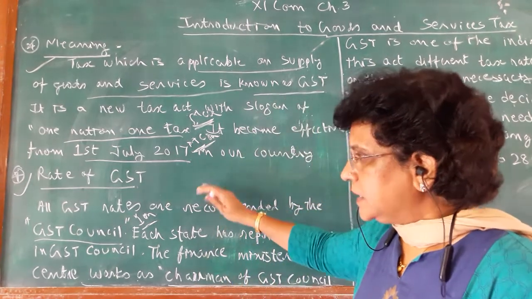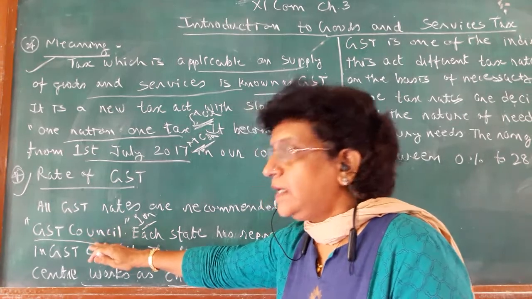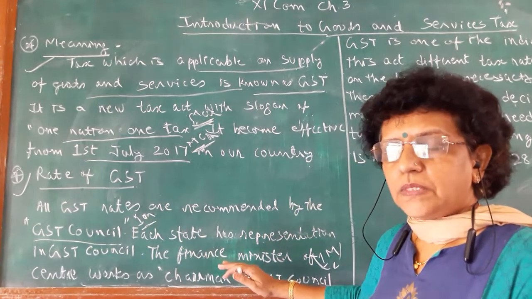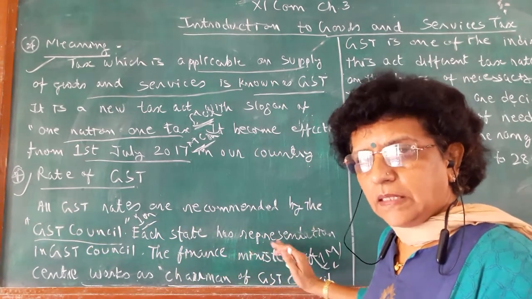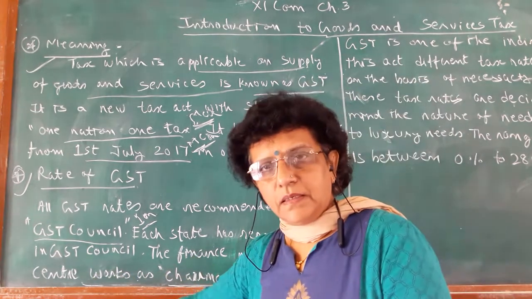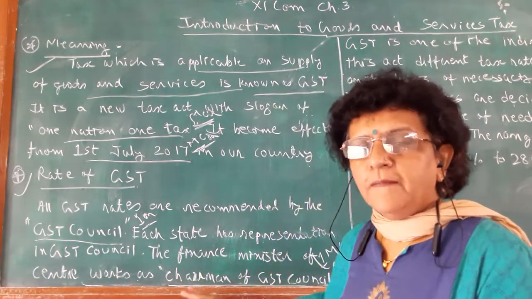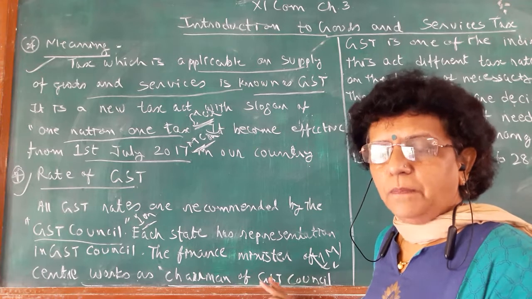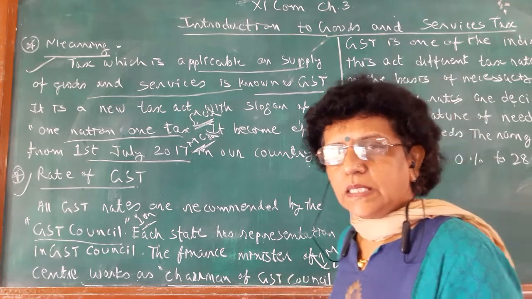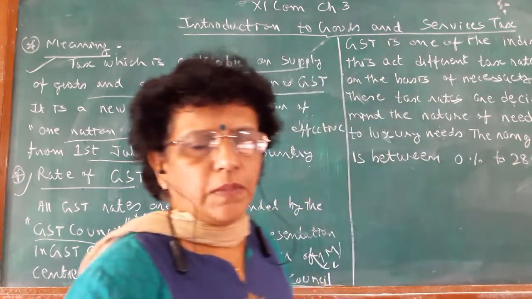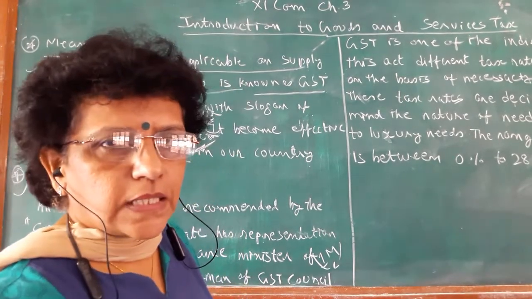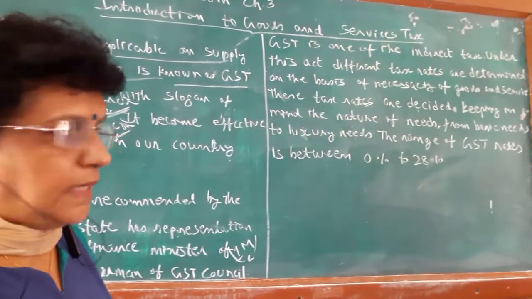So the rate is decided by the GST Council. Who formed the GST Council? The state representatives along with the central government finance minister, who works as chairman of the GST Council. The decision regarding the rate will be taken by the GST Council.